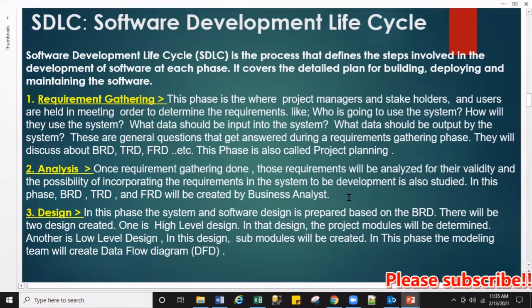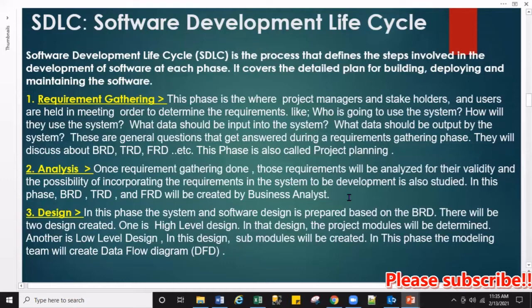While analyzing the requirements they gathered for building software, they will create the BRD, which is the business requirement document, the TRD, the technical requirement document, and the FRD, the functional requirement document.